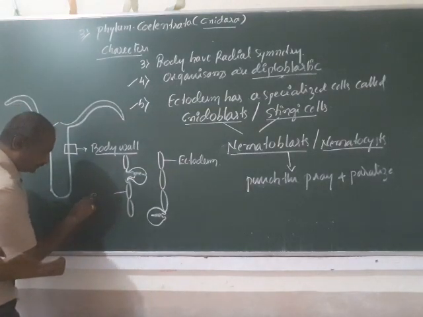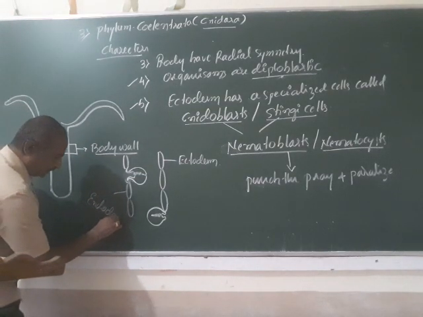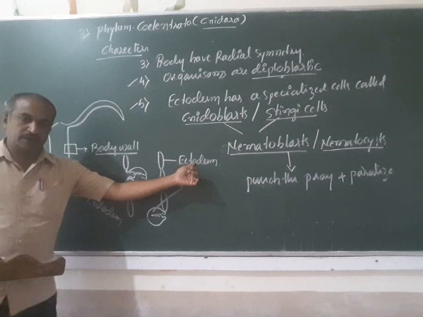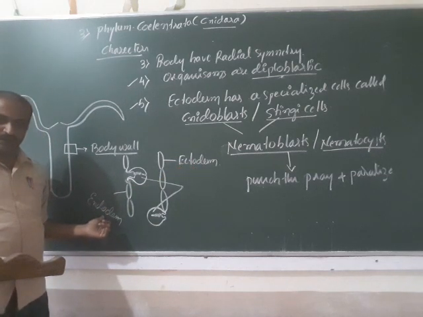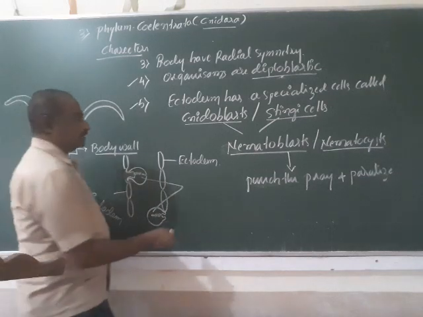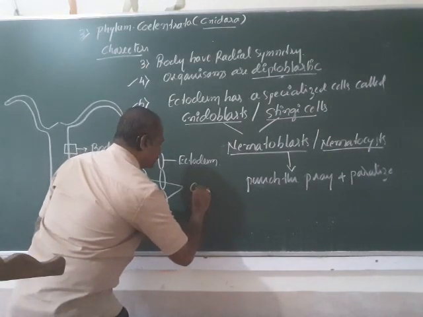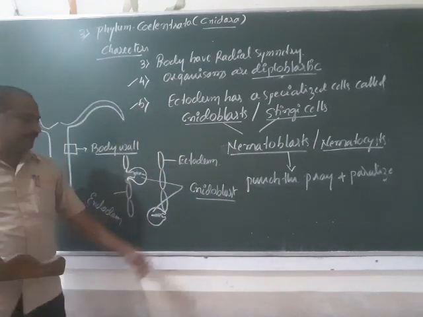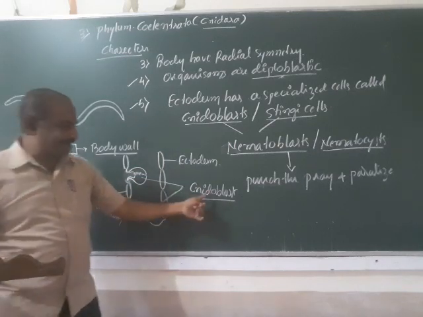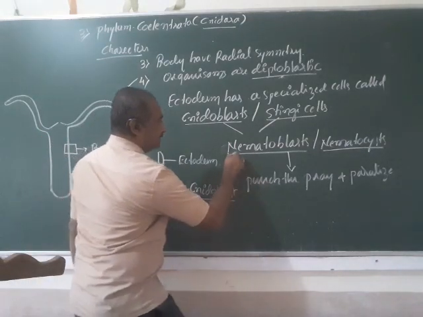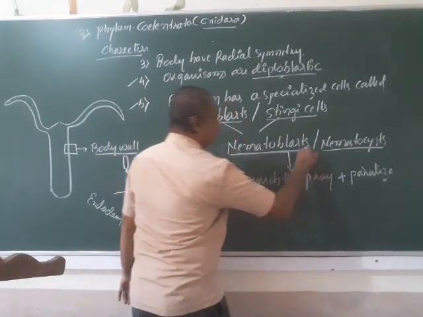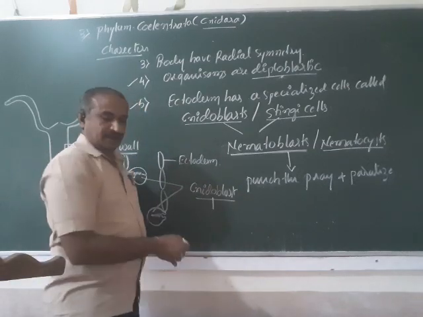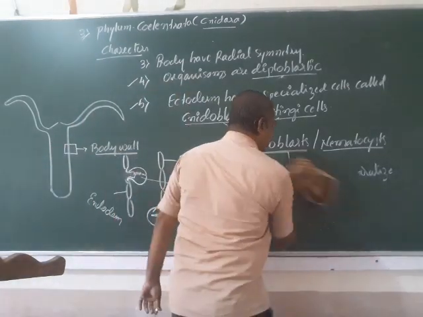So these cells present in the ectoderm as well as the endoderm are called nidoblast. This nidoblast has a specialized structure called nematoblast or nematocyst.